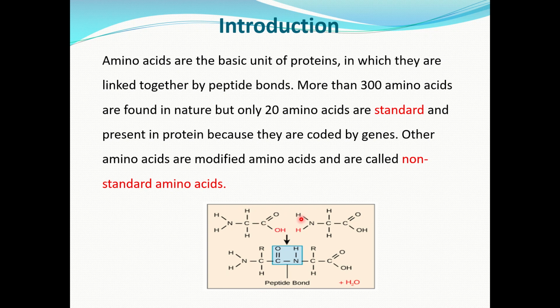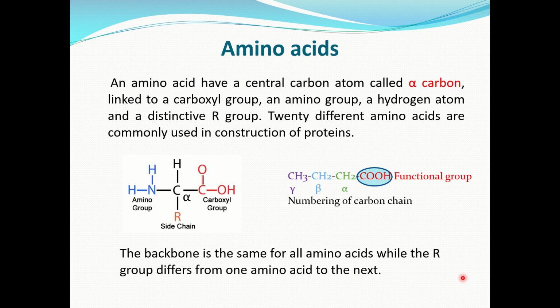One amino acid combined with another amino acid to form a protein molecule, in which carboxyl group of one amino acid combined with the NH2 group of another amino acid to form a peptide linkage with the elimination of a water molecule. More than 300 amino acids are found in nature, but only 20 amino acids are standard and present in protein because they are coded by genes. Other amino acids are modified amino acids and are called non-standard amino acids.